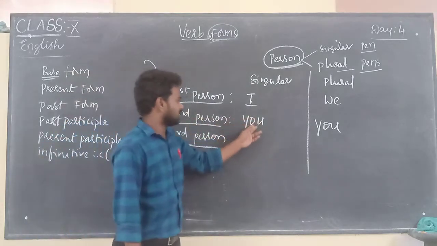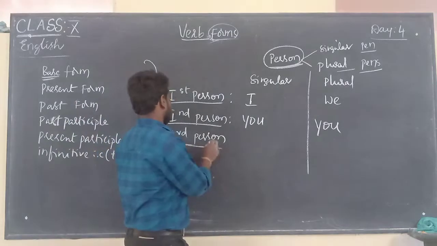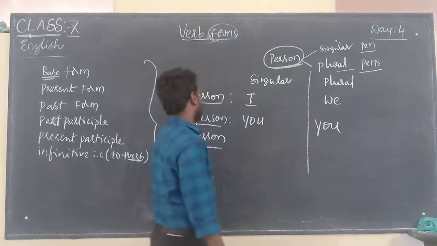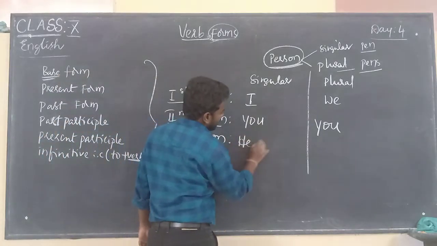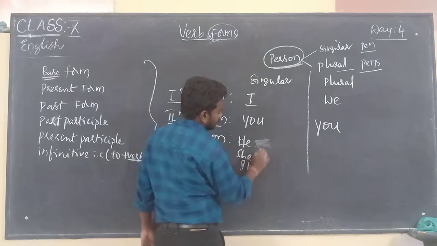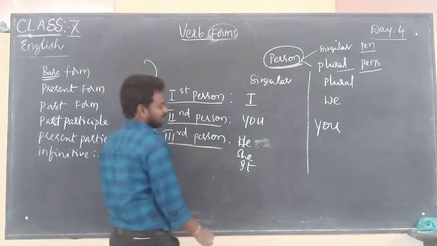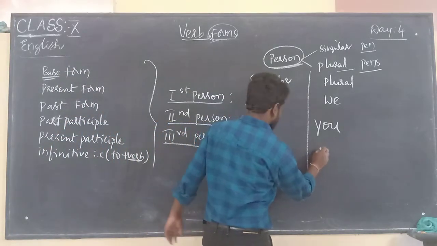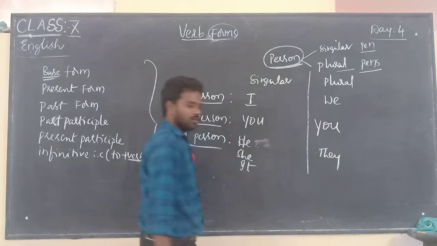You is second person singular, and you is also second person plural. Third person: he, she, it are third person singular, and they is third person plural.